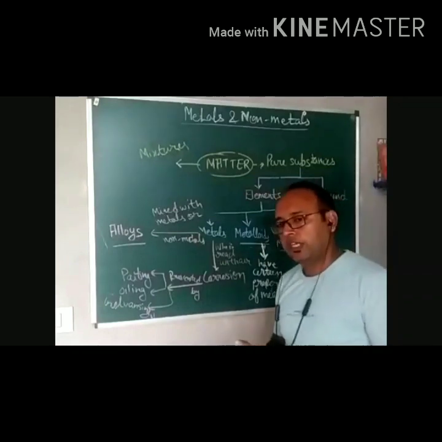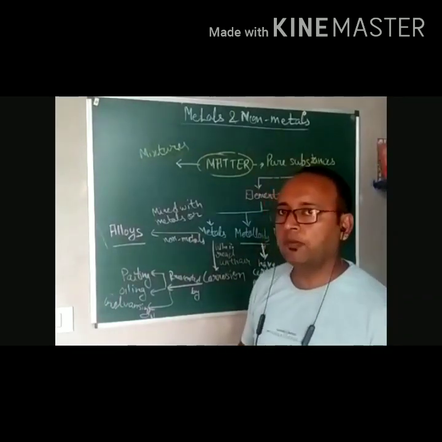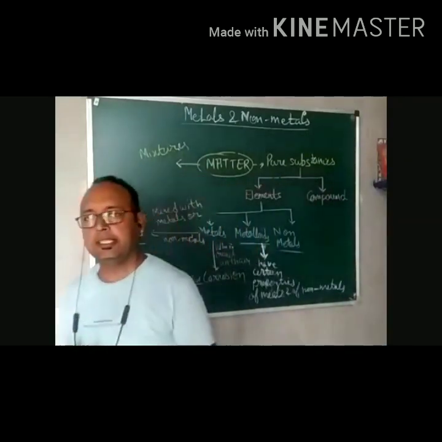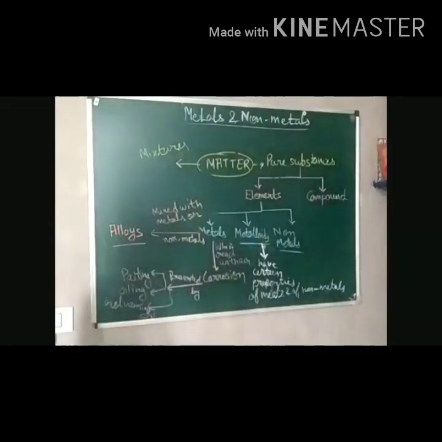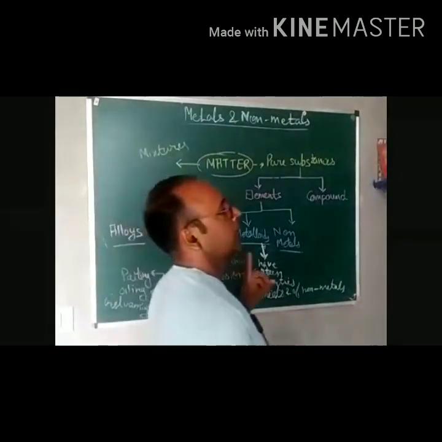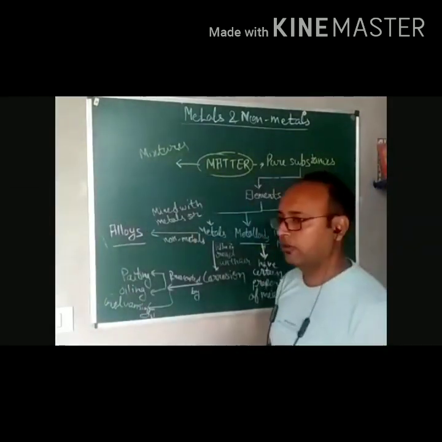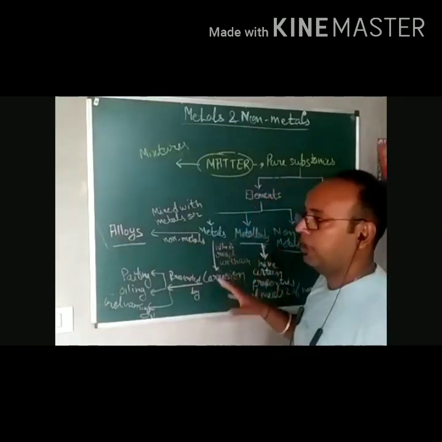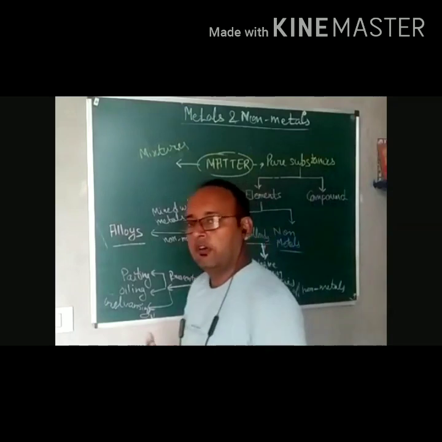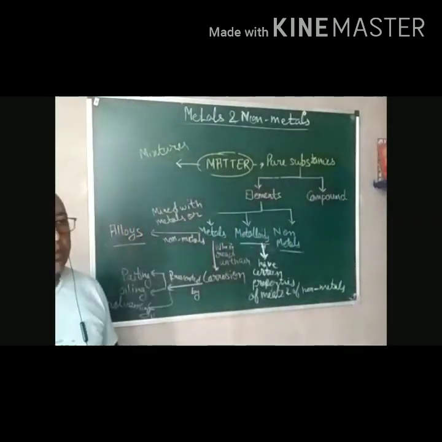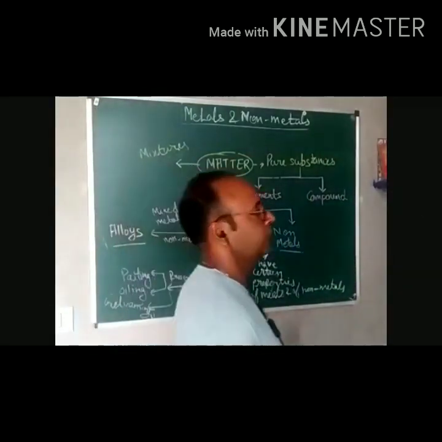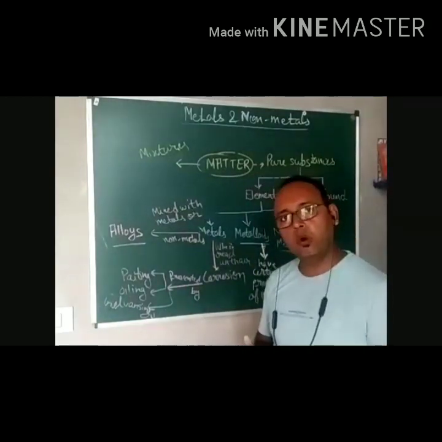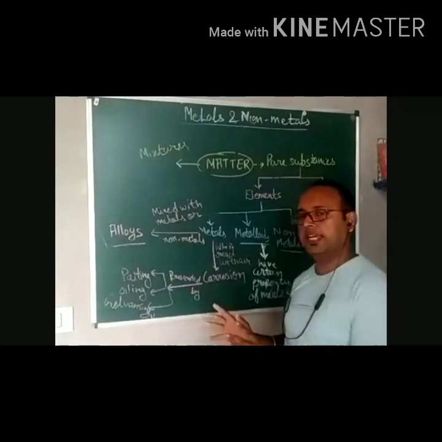So for metals, we discussed physical and chemical properties. Physical properties of metals: malleability, ductility, sonorousness, good conductors of heat and electricity, high tensile strength, generally solids, high melting and boiling point. Then the chemical properties of metals: with oxygen, they form metal oxides, which are basic in nature. With water, they form metal hydroxide or metal oxide with hydrogen gas.